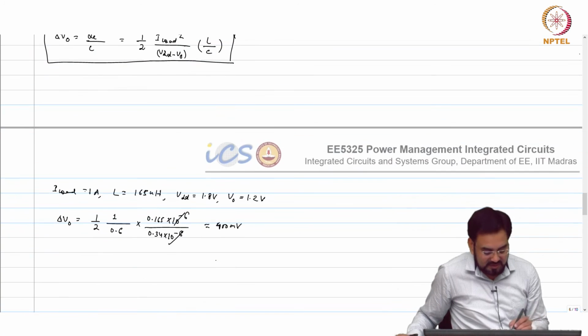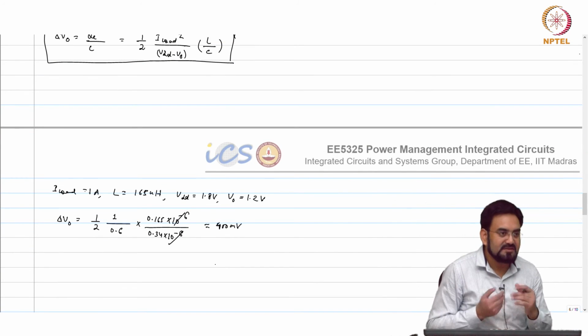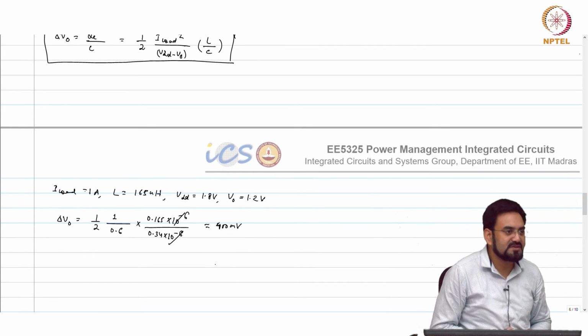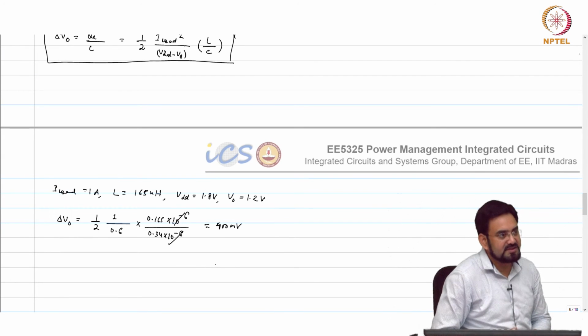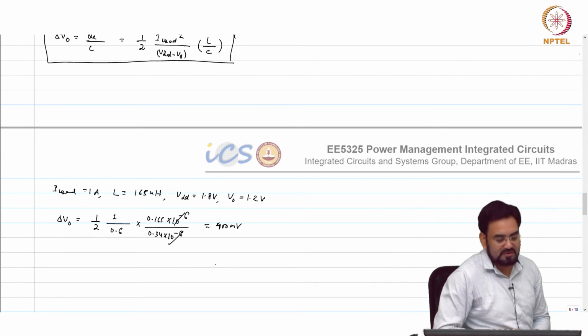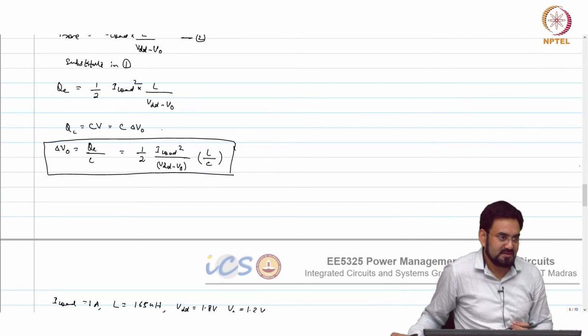When you are looking at a V out equal to 1.6 volt, this will get even worse, because your inductor will charge very slowly. In that case it does not matter how much bandwidth you have, you will be limited by inductor slew rate. So you have to see which one is valid under what condition.